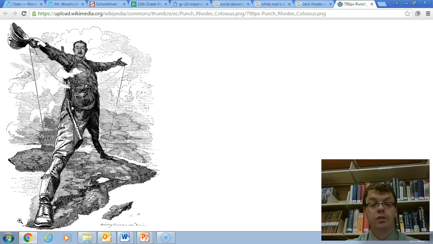Next here we have Cecil Rhodes. Cecil Rhodes is known as the founder of the De Beers Diamond Company. He went into South Africa and wanted to build a huge international train all the way from South Africa, as we see down here, all the way to Egypt up here. And again, extracted diamonds. He said that they were going to do this for the good of the African people, but again, it became blatantly about getting money and riches for himself and his associates. Again, associated with taking diamonds and other resources out of Africa during the scramble for Africa in our age of imperialism.